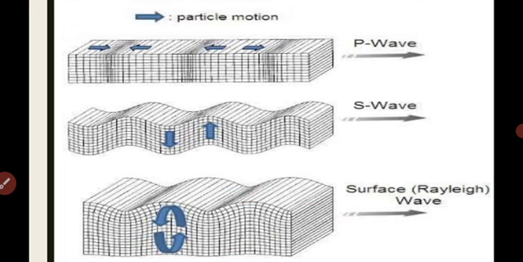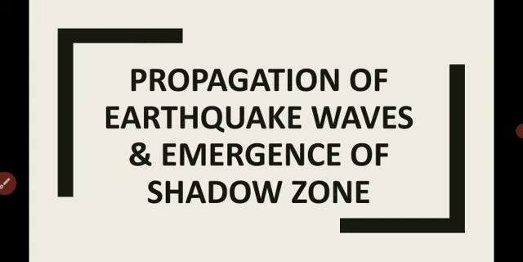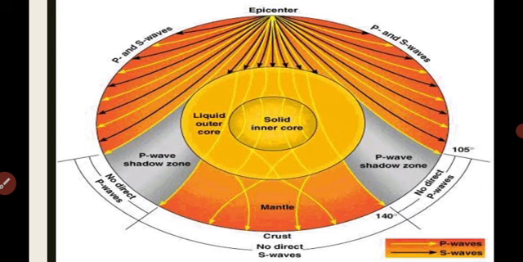Moving forward, now we will discuss the propagation of earthquake waves and the emergence of the shadow zone. P waves vibrate parallel to the direction of the wave. This exerts pressure on the material in the direction of propagation.